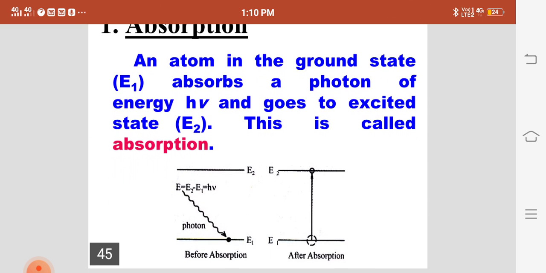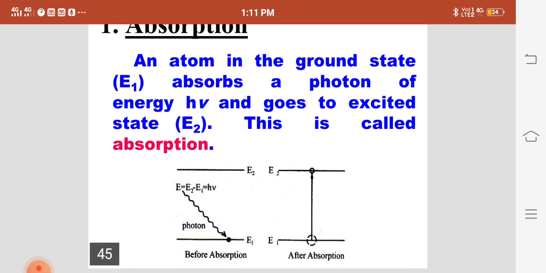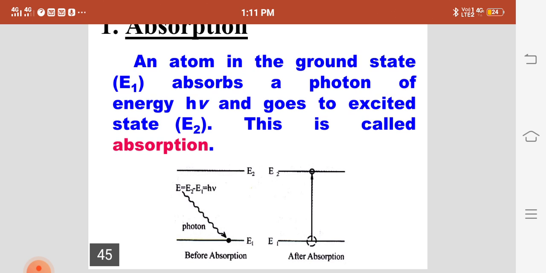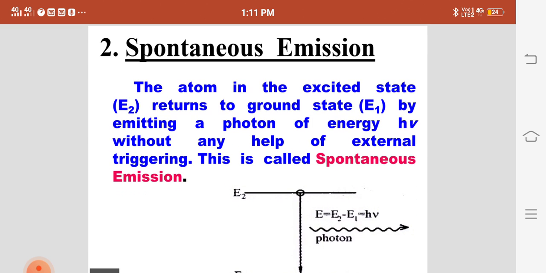Absorption. It is when an atom in the ground state, that is E1, absorbs a photon of energy h nu from the external force and goes to the excited state, that is E2. This is called absorption, whereby the atom absorbs the energy from the external force and goes from the lower level to a higher level. This is shown in the figure, where E1 and E2 are lower and higher energy levels of the energy states, and before emission the photons are absorbed.